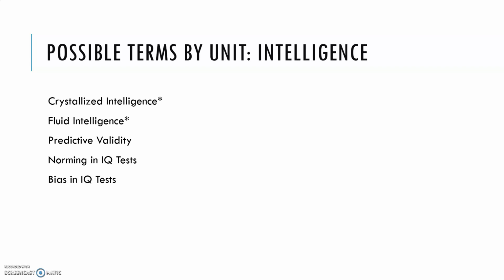Okay. Next up is intelligence. Crystallized and fluid intelligence can fall under the development unit. I teach them in development, but I also mention them really quickly in intelligence. But if there's going to be a question on intelligence, I would think it would be more on the testing side of intelligence, the idea of what makes a good test, the reliability, the validity, the norming in the test, the standard distribution, bias in IQ tests.